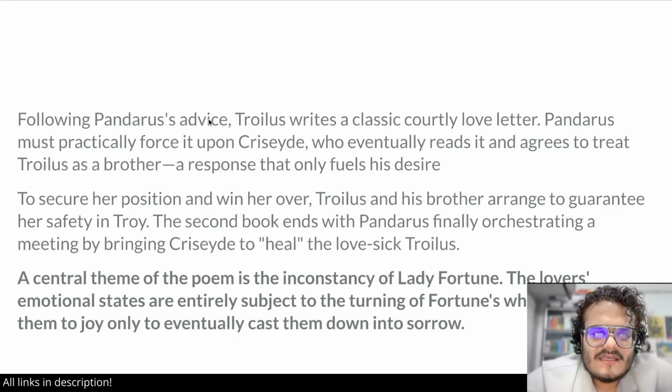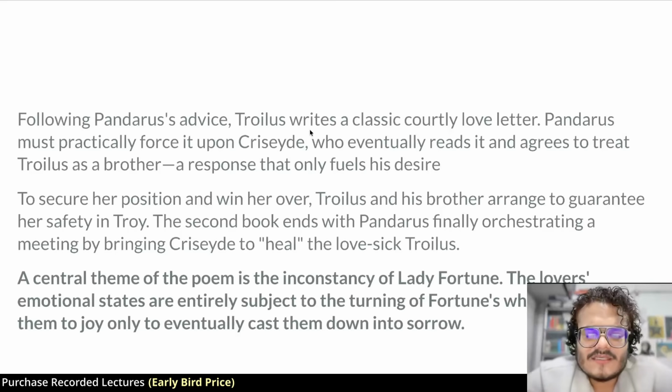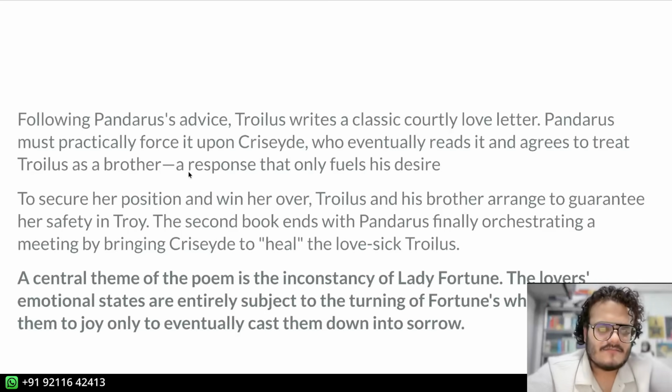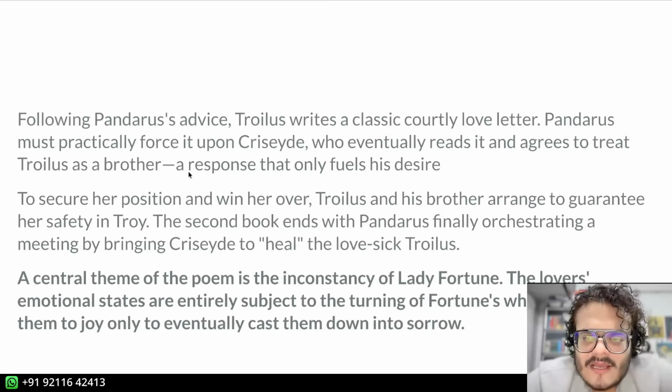Now, Pandarus gives advice. He says that Troilus should write a courtly love letter to her, basically expressing his love in all those elaborate metaphors. And Pandarus basically forces it upon Cressida to read it, right? And she does read it, but says that she'll entreat Troilus only as a brother, right? And this makes him desire her even more.